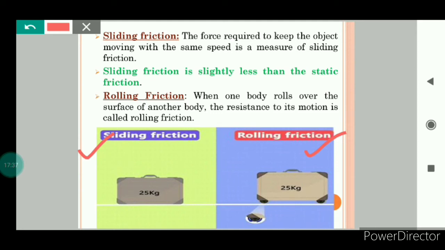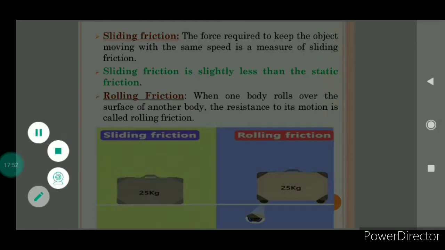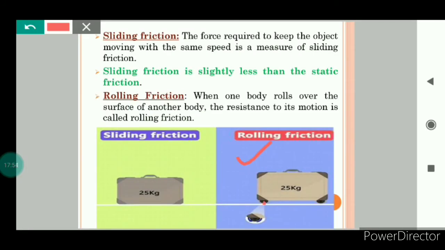So the wheels reduce friction. Here you can see that in the case of sliding friction, all the points of this luggage bag are in contact with the floor, so the interlocking of irregularities will be more, and friction will be more. But in the case of rolling friction, the point of contact between the rollers and the surface of the floor is very small, so the friction will be very less.